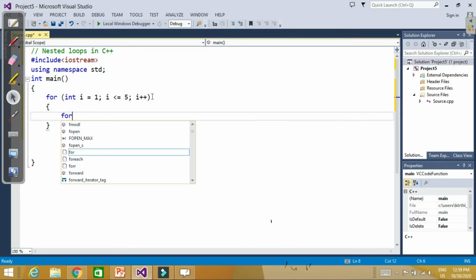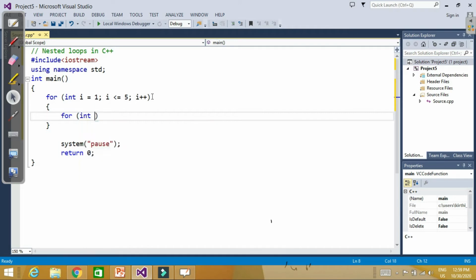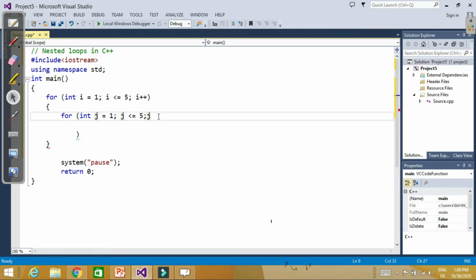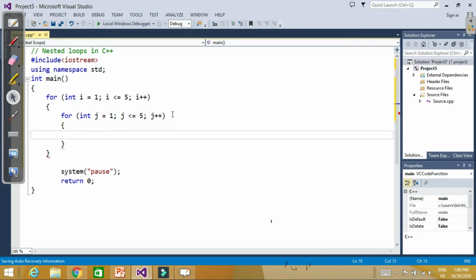Again I will start my second loop: for int j = 1, j <= 5, j plus plus. And then I would like to print 1, so cout 1. Let's check what happens if we put endl here.